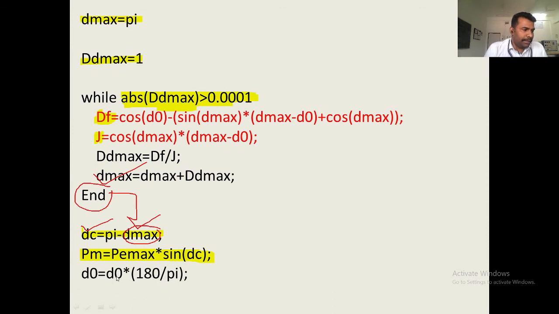Similarly, delta 0 is equal to delta 0 into 180 upon pi. Just convert the values. Initially we found delta 0, so just convert the values into degrees. For conversion purposes we need to multiply by 180 and divide by pi. Similarly, for delta max.